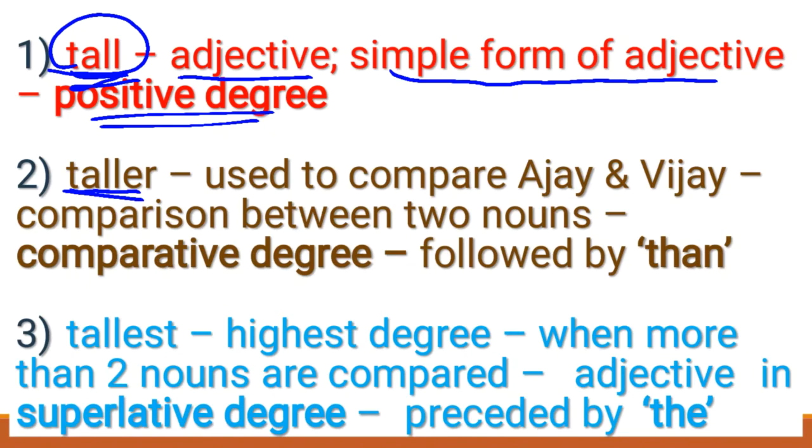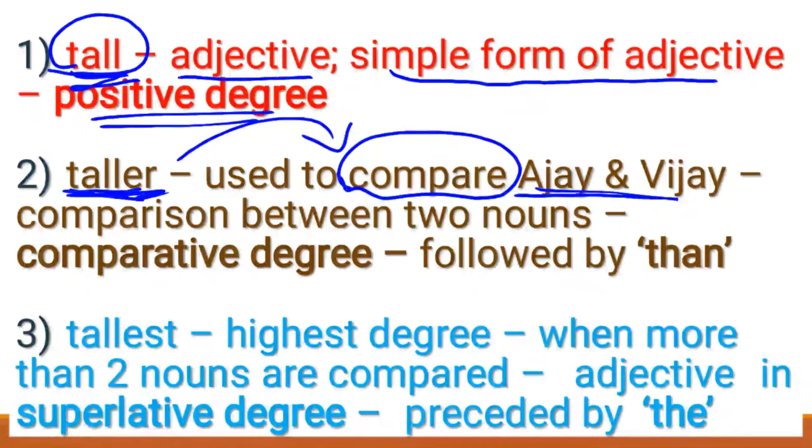Taller. Vijay is taller than Ajay. This is your second example, isn't it? Vijay is taller than Ajay. Right, children? So this taller is also an adjective, but this adjective is used to compare Ajay and Vijay. This is very important. Keep it in your mind. This adjective is used to compare two people, right? Ajay and Vijay are compared together by the word taller. Vijay is taller than Ajay.